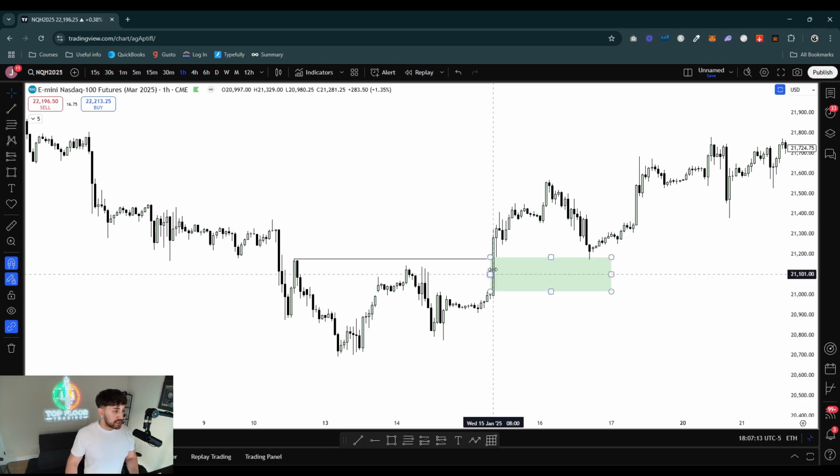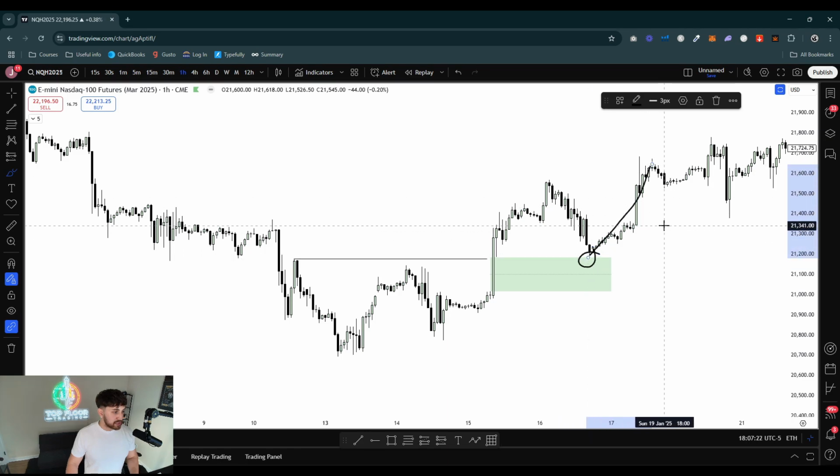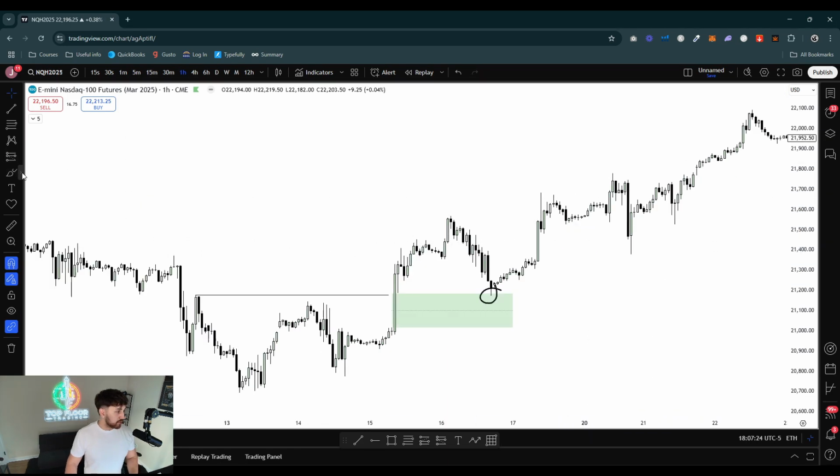For example, this fair value gap here forms after breaking all of these highs. We close above it, and you can see how price action comes right back down to it. It taps into it, and then it leaves it. It runs away again, right? Now, same thing for this fair value gap right here. This fair value gap forms after what? After breaking this recent high, where the retracement started to tap into this fair value gap.